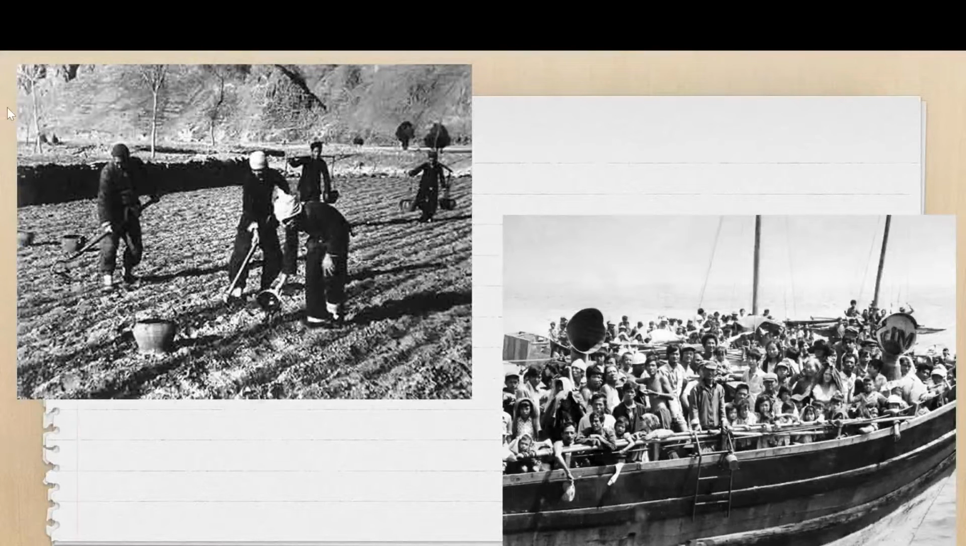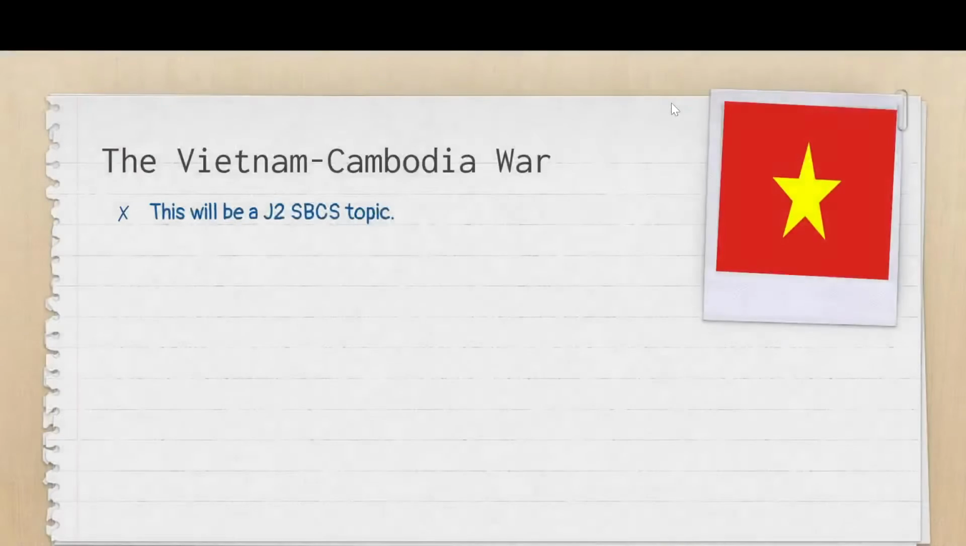We also have a major humanitarian crisis at one point in time, called the Vietnamese boat people, because we see a lot of Vietnamese from South Vietnam. A lot of them were maybe ethnic Chinese, and the capitalists, the so-called rich, fled the country because they didn't want to be ruled by the communists.